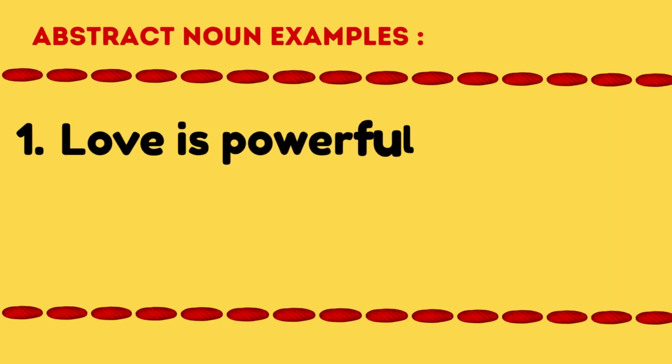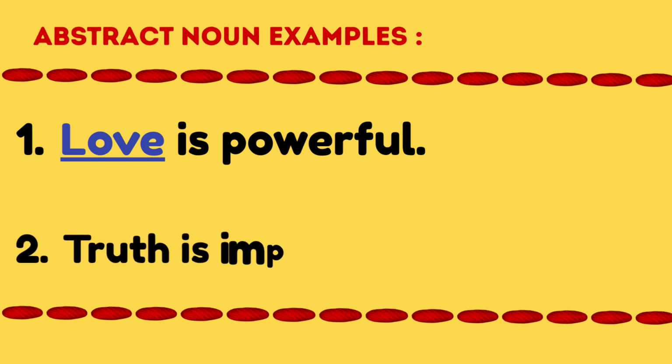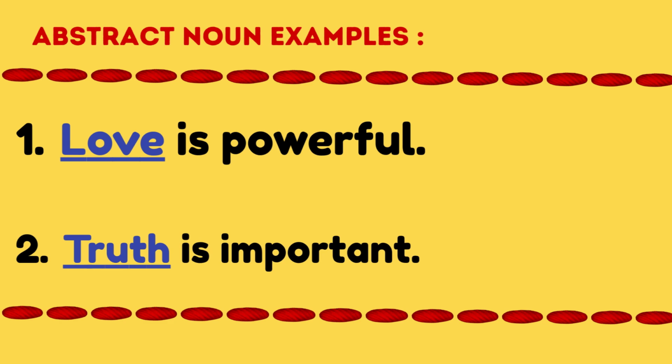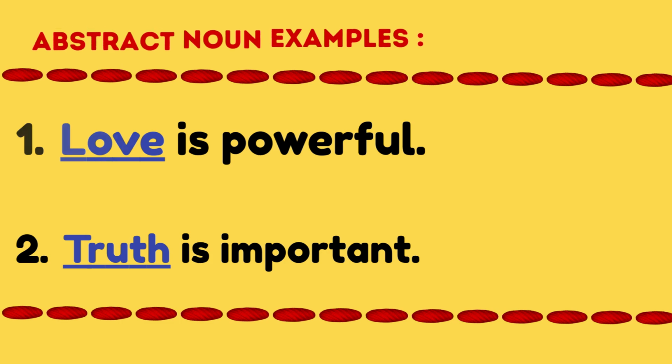Love is powerful. In this sentence, love is a feeling. So, love is an abstract noun. Truth is important. In this sentence, truth is an idea. So, truth is an abstract noun. Both love and truth do not have a physical form. They are feelings and ideas. So, they are abstract nouns.